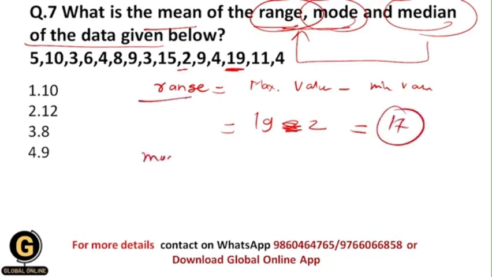Now let us see the value of mode. Mode is nothing but the most frequently occurring data value.